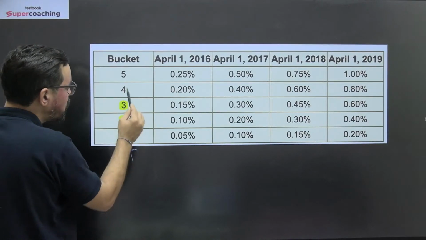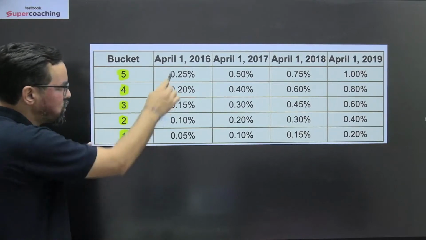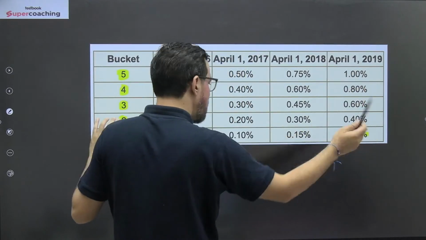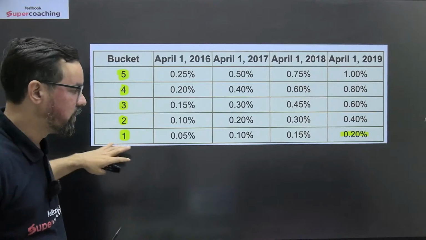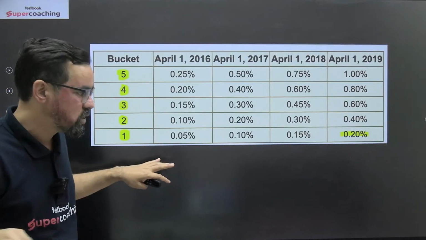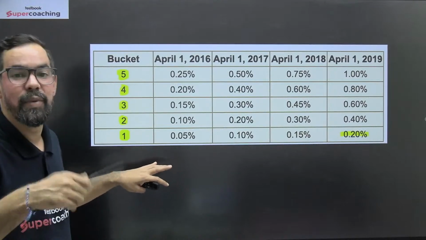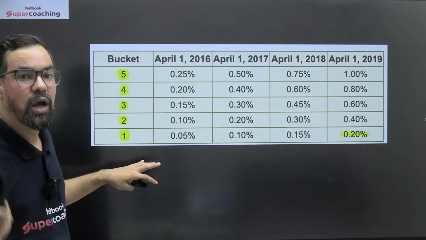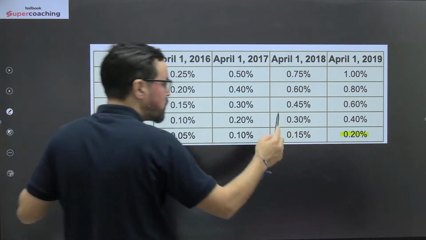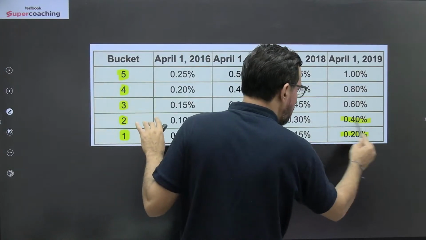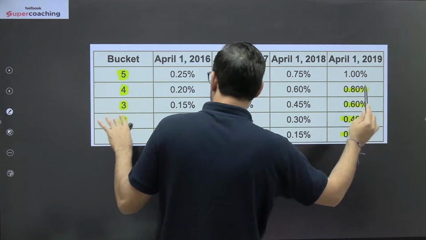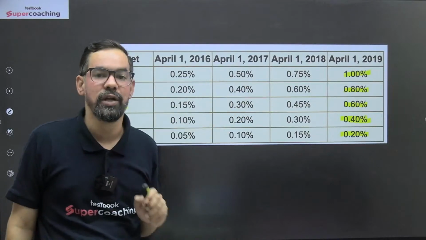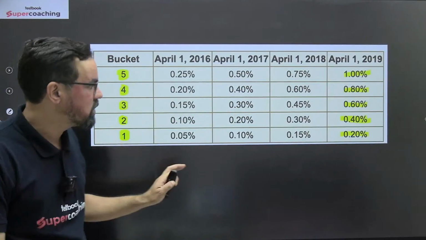So those who fall under bucket 1, in 2014 it was something like this, and the recent last one is the same, so if any bank generally falls under bucket 1, they have to maintain 0.20% of additional capital of their CET1, apart from that CAR, capital conservation buffer, countercyclical buffer and all, right? So this is the first one. If someone comes under this, they have to maintain 0.40, 3 आपका 0.60, 4 आपका 0.80, and if someone comes under 5, so they have to maintain 1% additional capital buffer, right? So these are the areas which you have to remember.